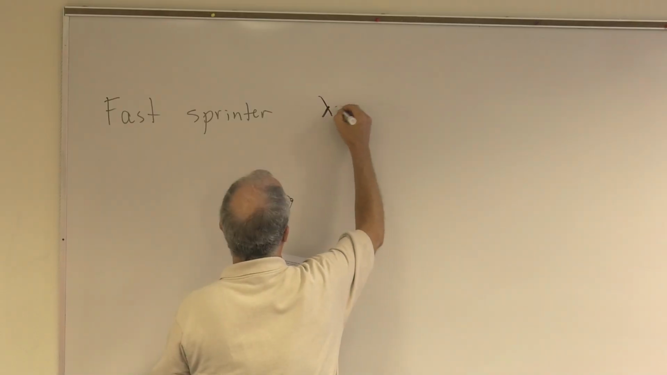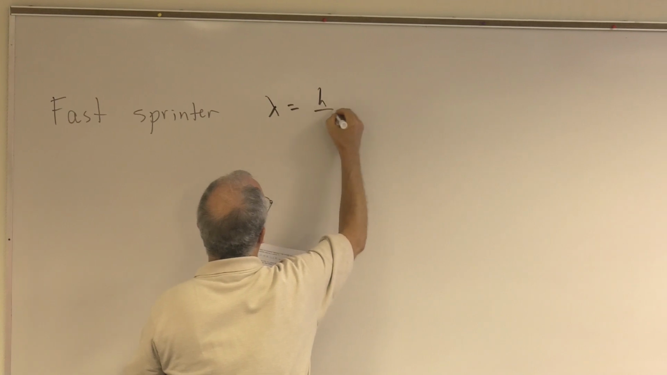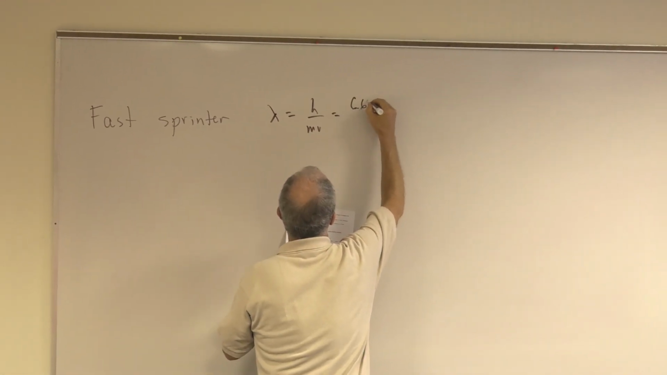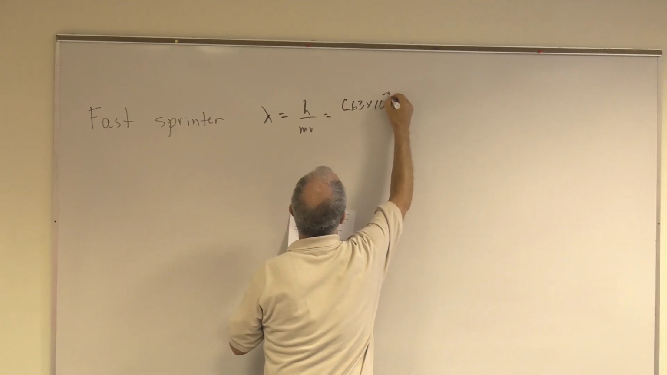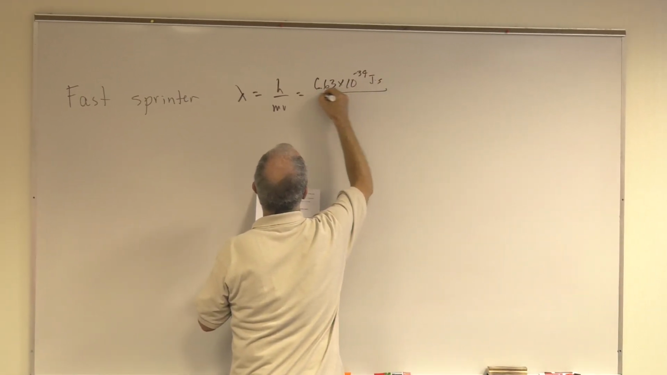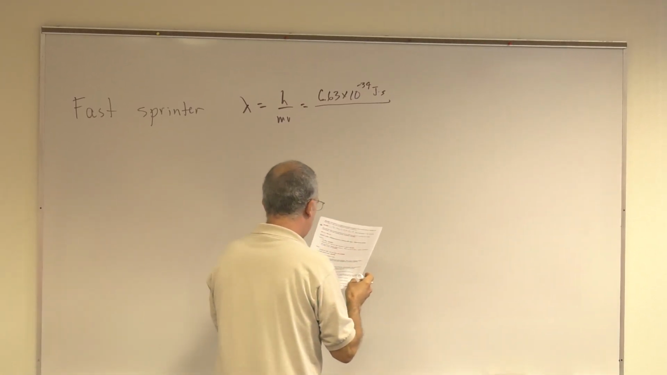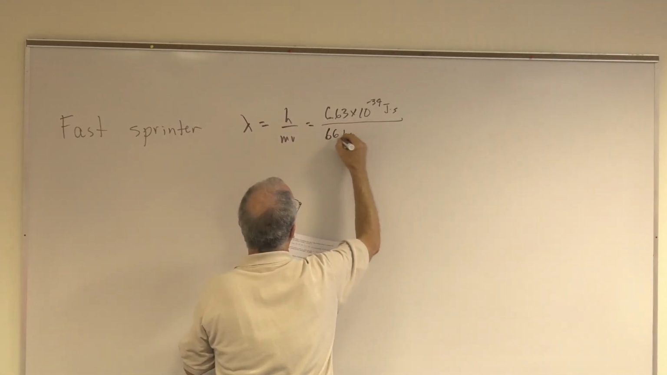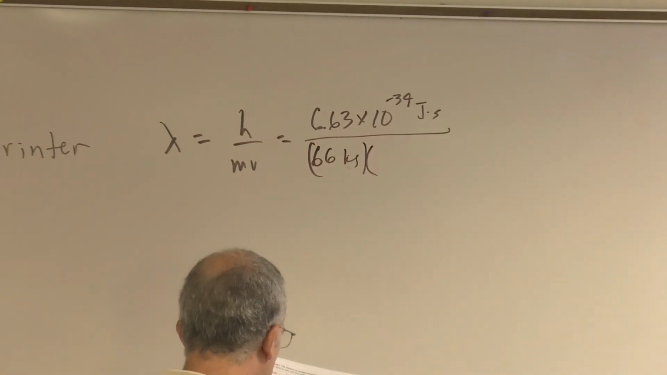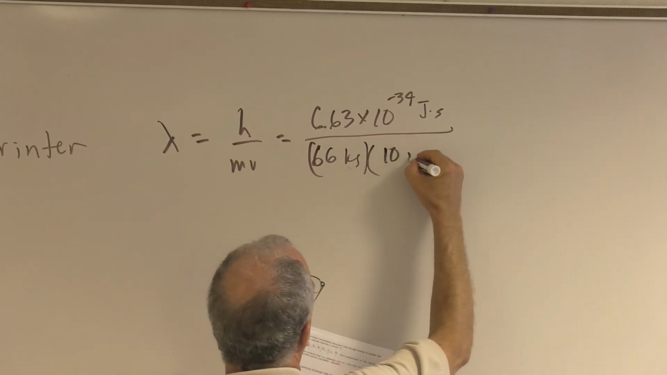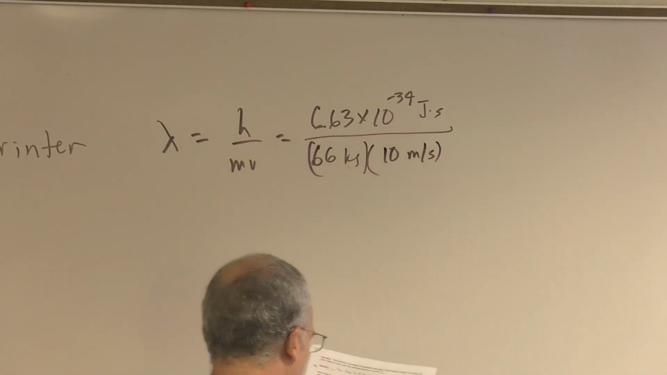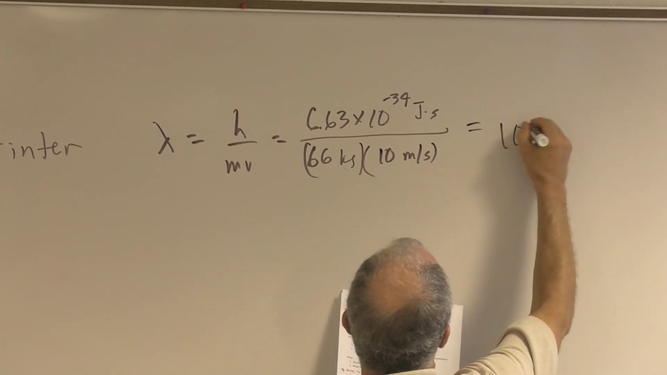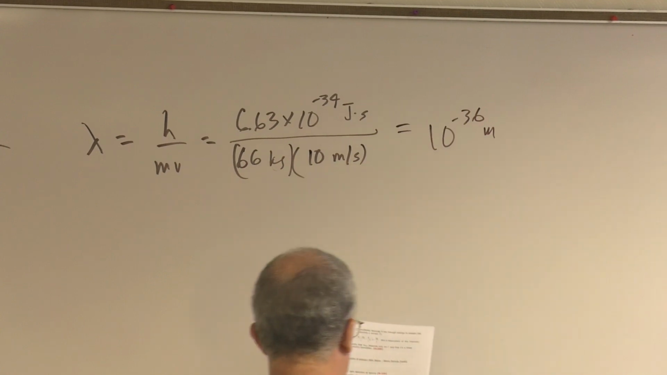So the wavelength equals h over mv. So h is 6.63 times 10 to the minus 34 joule seconds. All right, let's say, just to make the numbers nice, 66 kilograms, and velocity 10 meters per second. Not world class, but not bad either. So that's about 10 to the minus 36 meters.